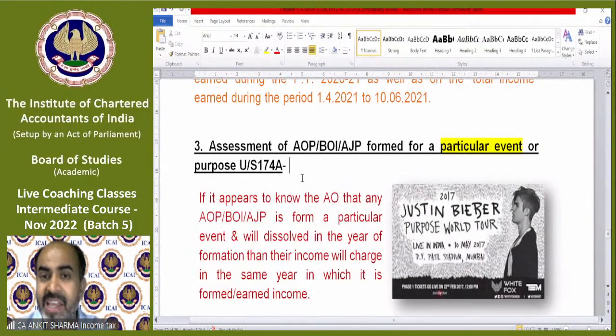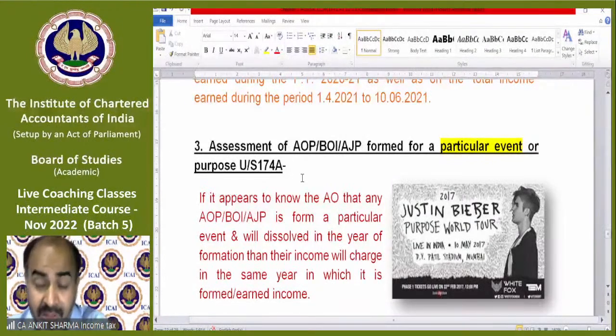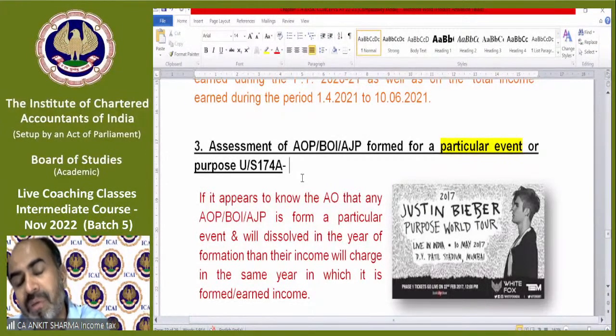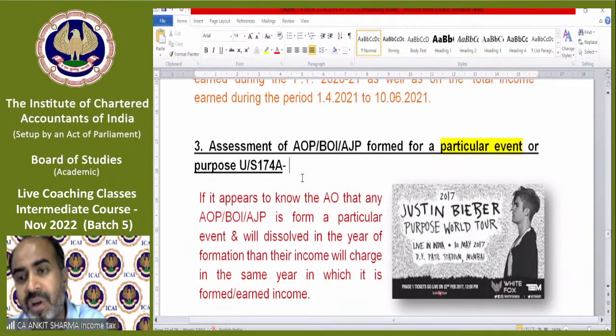That if any AOP, BOI or AJP is formed for a particular event and it is going to dissolve in the same year, then before dissolution, the tax needs to be paid in the same year. This provision is applicable for Indians as well as foreigners. This is not only for foreigners, this is applicable for everyone.